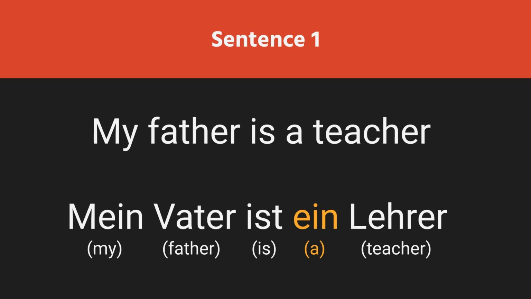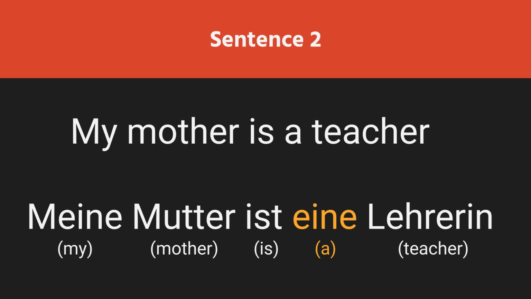Here you see the word ein written in the yellow color, which signifies that if you want, you can omit this word from the sentence. If you omit the word ein, what you will be saying is that your father belongs to the profession of teaching and is not a particular or specific teacher. If you keep this ein in the sentence, what you mean is that your father is a particular teacher out of many teachers.